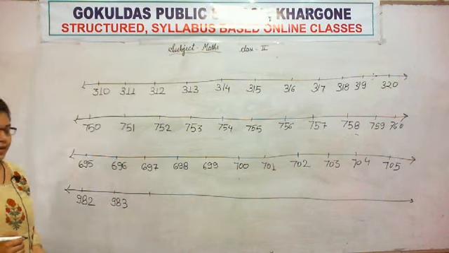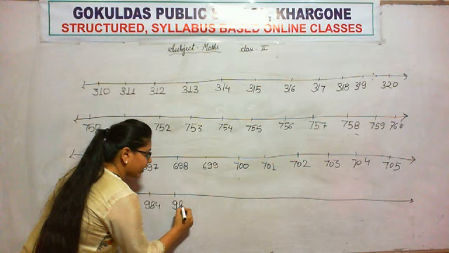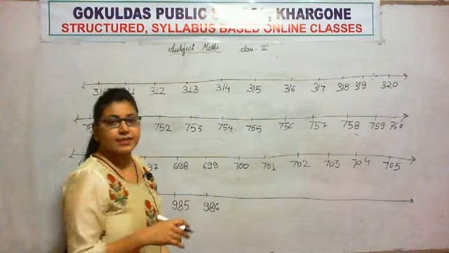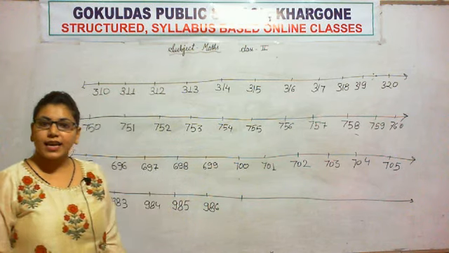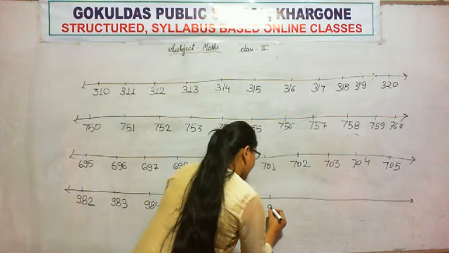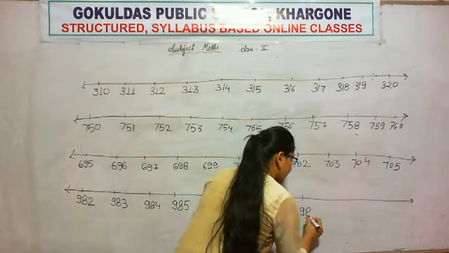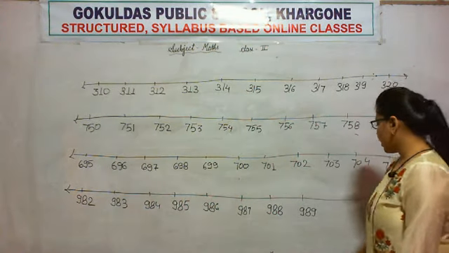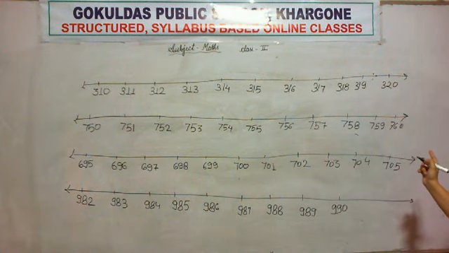What comes after 983 is 984, then 985, then 986. Again we'll count forward by adding one more. What comes after 986 is 987, then 988, then again we will add one more, 989. What will happen to this 989? When I add 1, what I will get is 990. Again for filling this number line, what we will do?